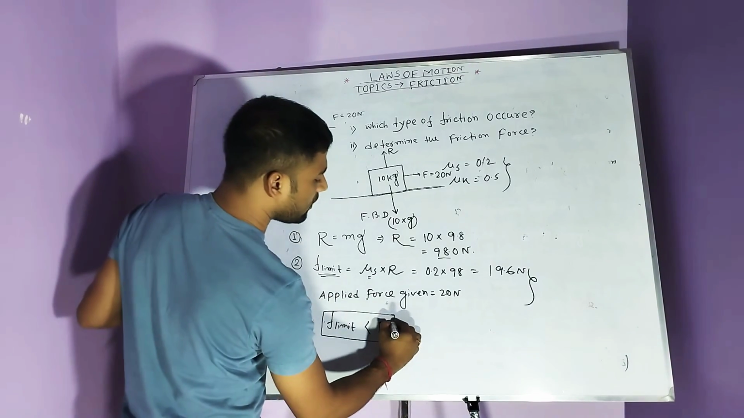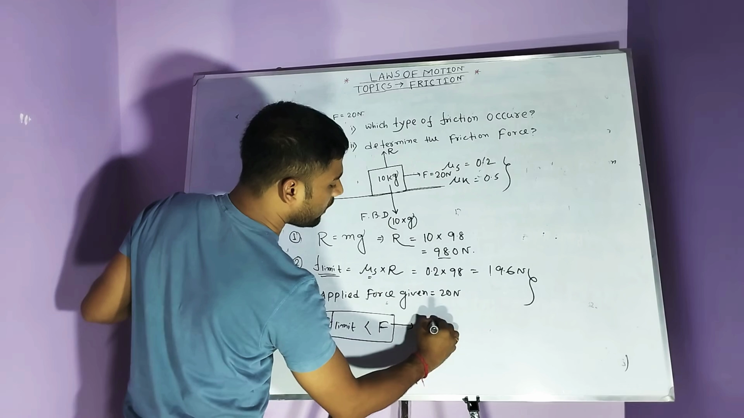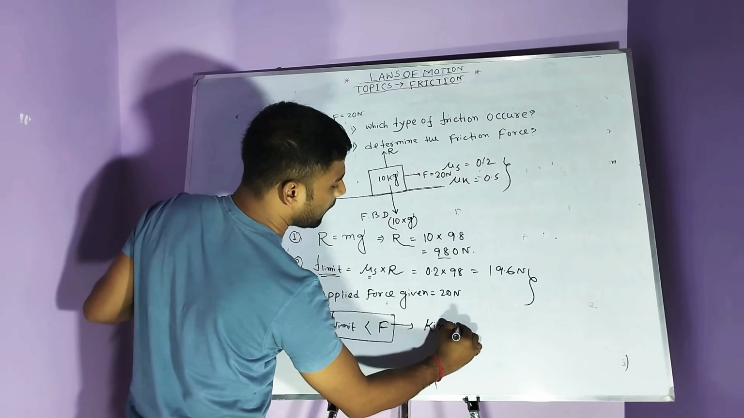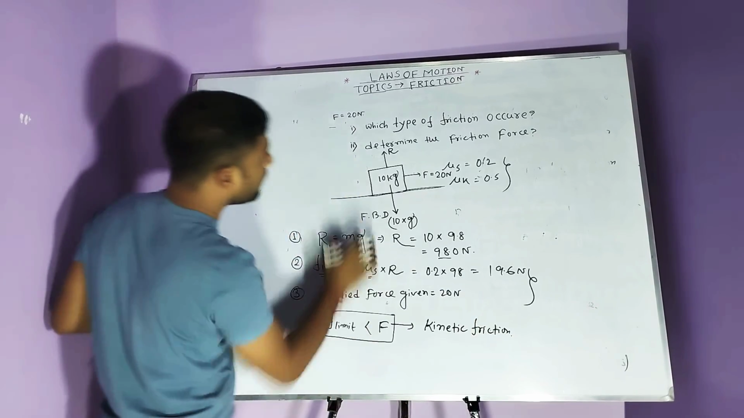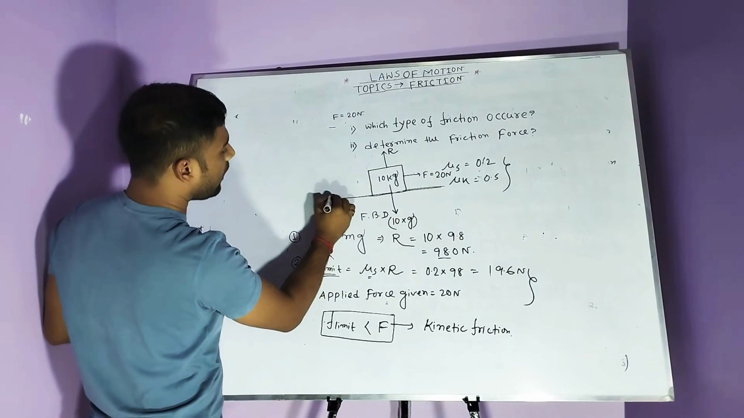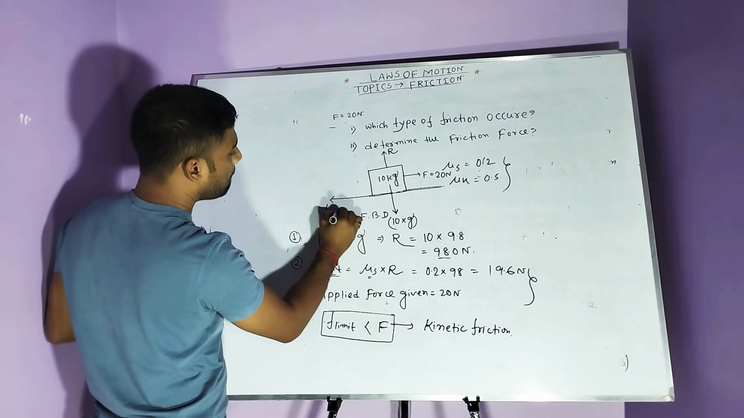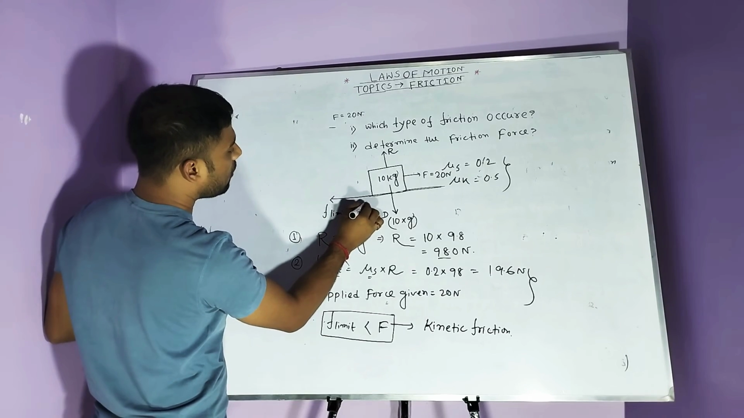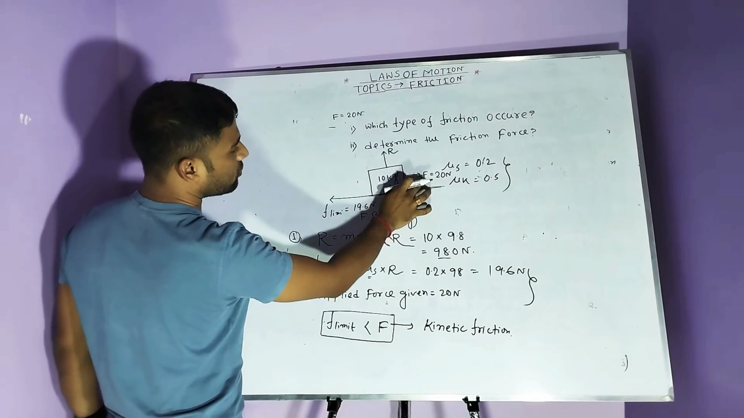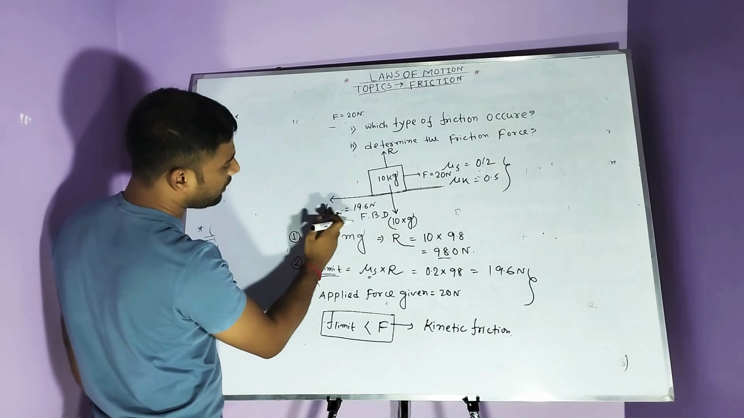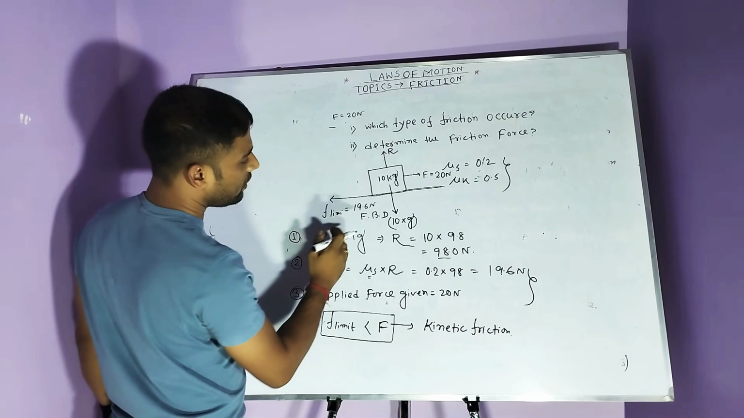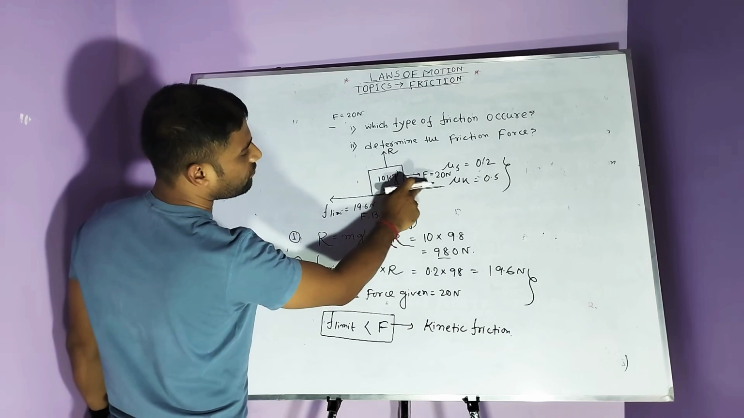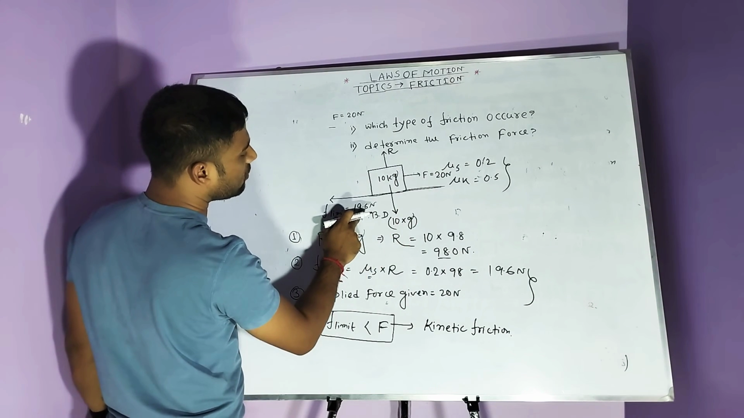Applied force, this is the condition of kinetic friction, not static friction. That means applied force is 20 Newton and the limiting value F is 19.6 Newton. So two types of force: applied force 20 Newton, and limiting friction force 19.6 Newton.